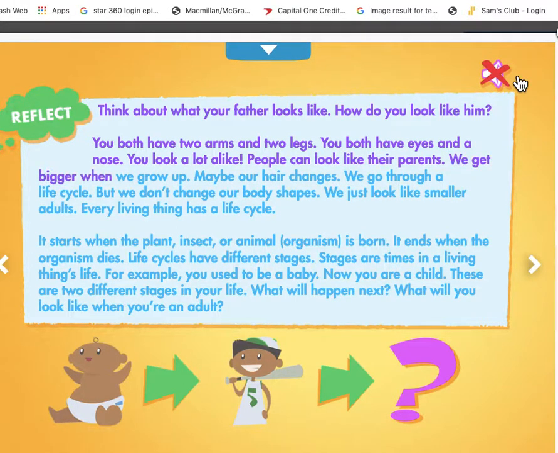We get bigger when we grow up. Maybe our hair changes. We go through a life cycle. But we don't change our body shapes. We just look like smaller adults.